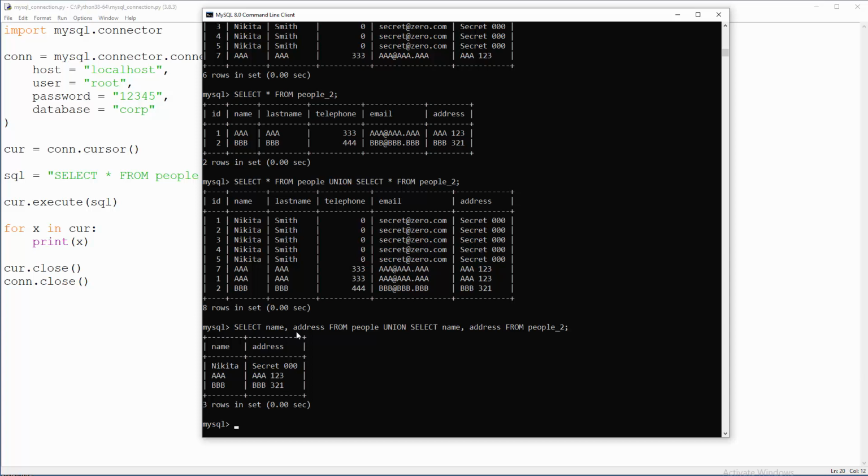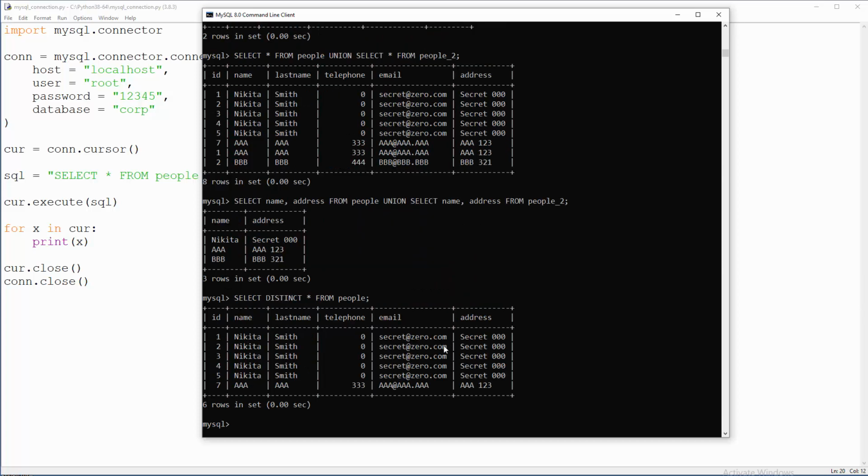And actually it is not just about union, it is also about individual tables. Let me explain. So when you say select distinct all from only one table, let's say people, you will get the same stuff. You will get duplicates, but actually for you they are duplicates, but for the machine they are individual lines because of these IDs. So you will probably say, well, what is the solution here if you want to remove these things?